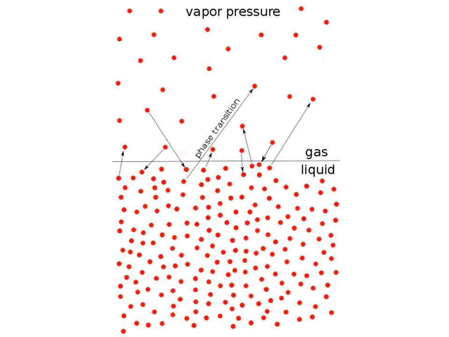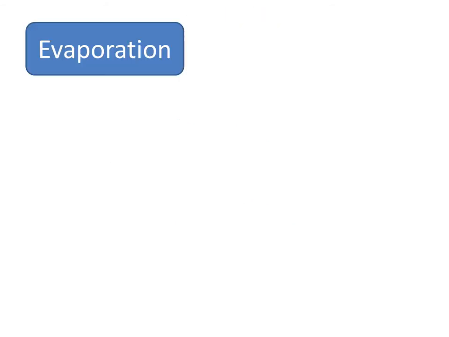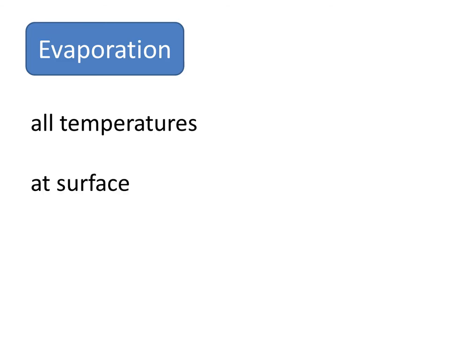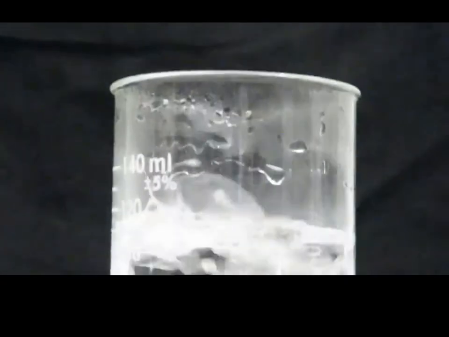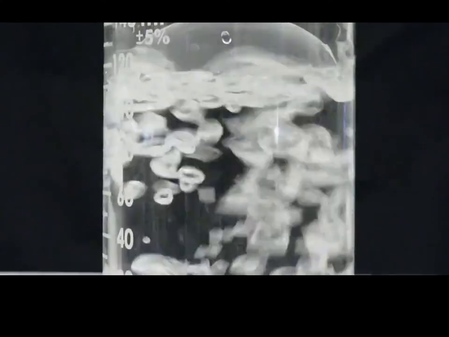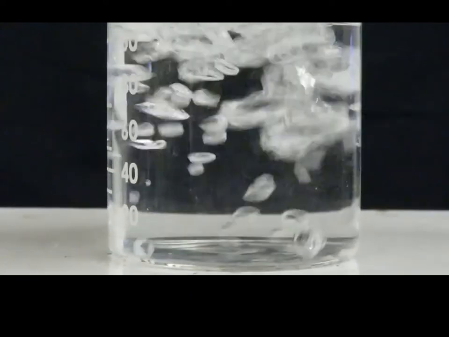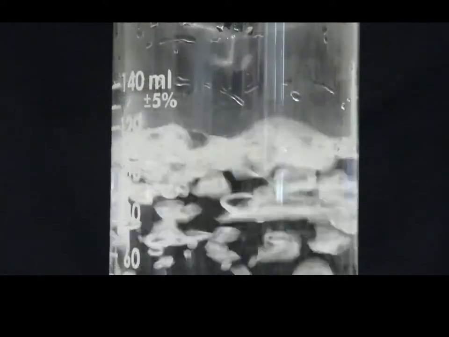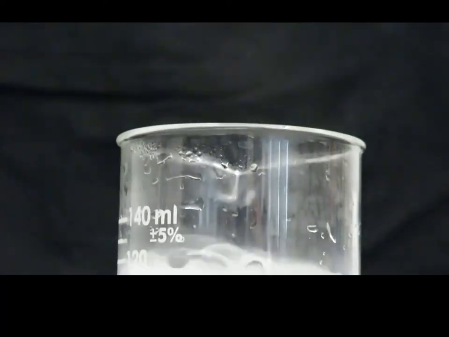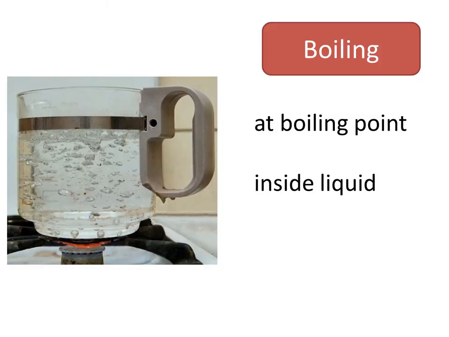Once these particles have changed into a gas, also called a vapor, they exert a pressure which is called vapor pressure. Evaporation happens at all temperatures at the surface of the liquid, but at a certain temperature, evaporation happens within the liquid, causing large bubbles of vapor to rise and explode at the surface. We call this boiling. What's going on during boiling, and why does it only happen at one particular temperature, called the boiling point, for a certain pressure?